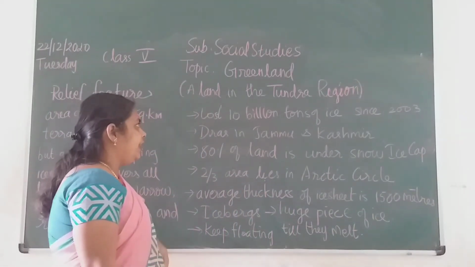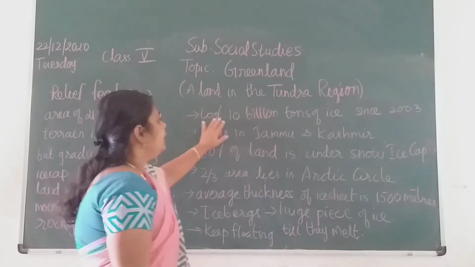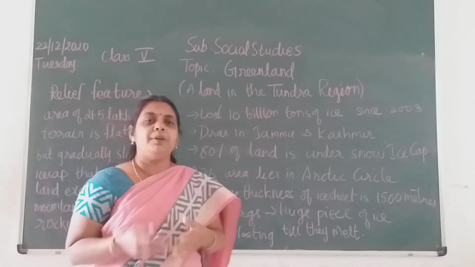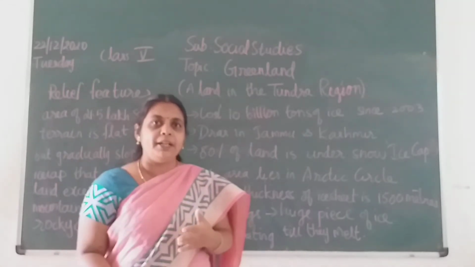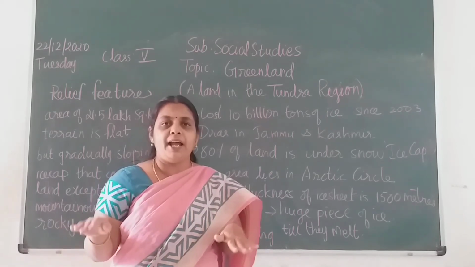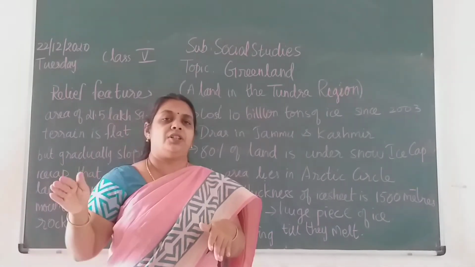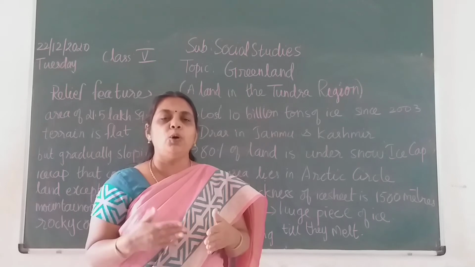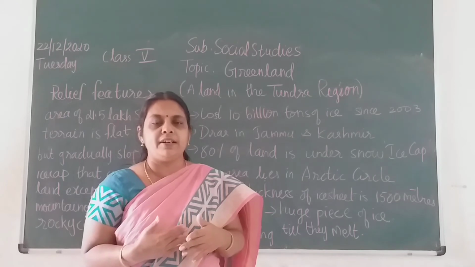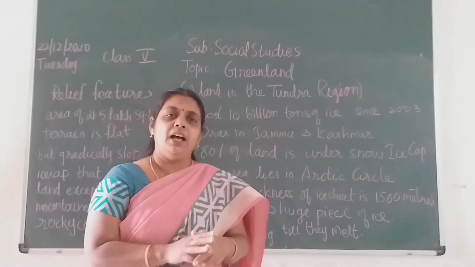So what has it become? It has become water. The snow has melted and become water. So the water level in the sea and oceans will rise. Then it will cover the land, children. So some part of the land will go under water. That's why they are telling we should not increase our Earth's temperature. Otherwise, the whole world will get affected.